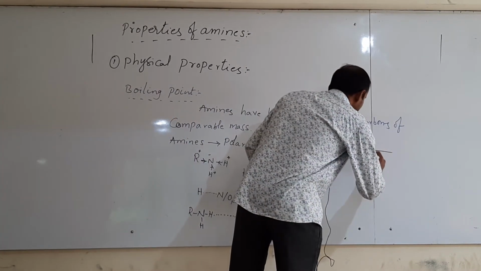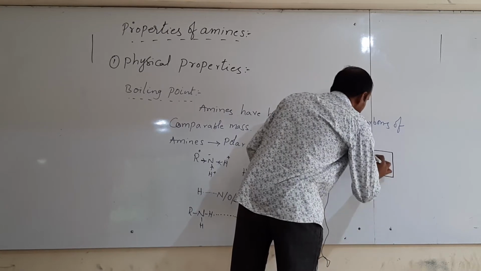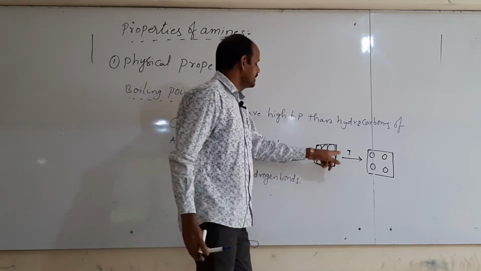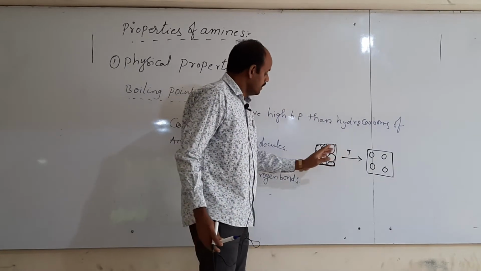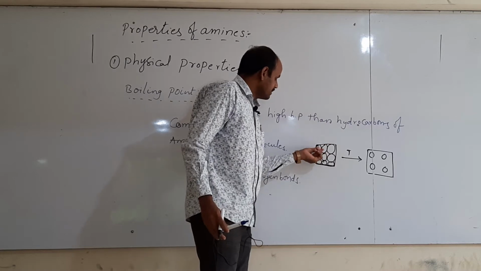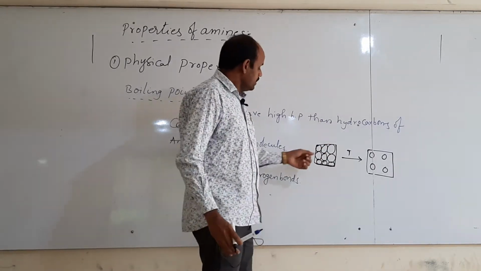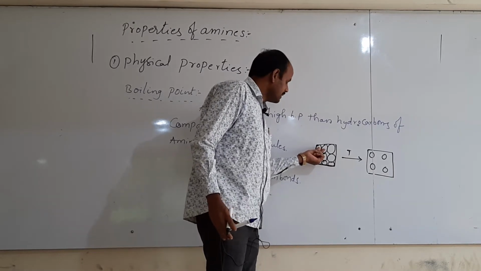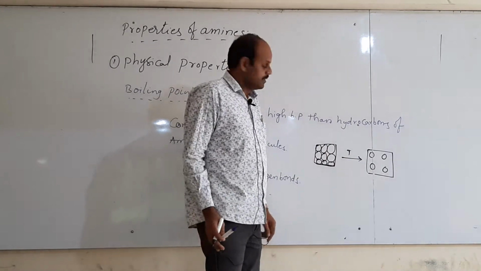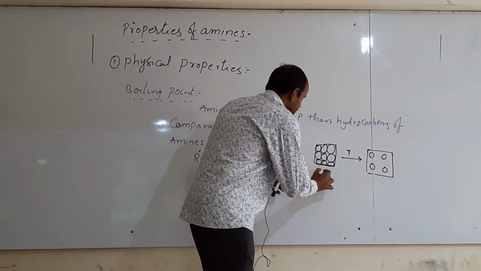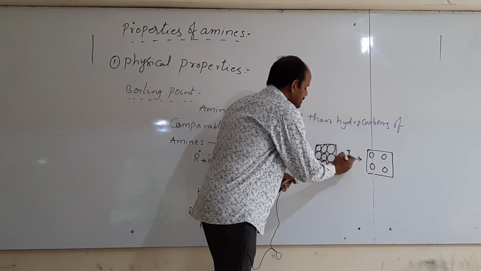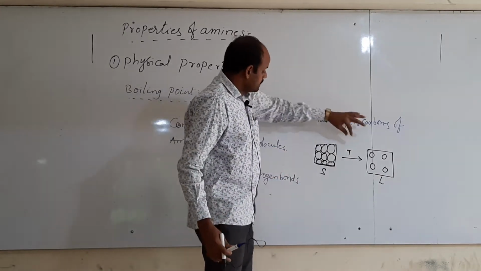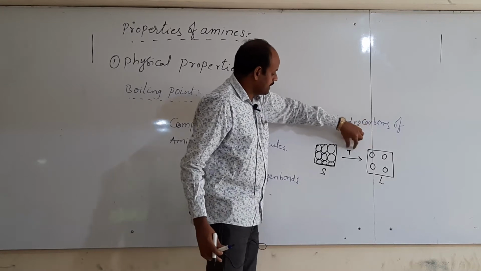Then distance increases between constituent particles, because by using some amount of heat energy we break down the attraction forces present between constituent particles. So the amount of energy required to break down the attraction forces present between constituent particles is nothing but the point. If it is a solid state, then after applying some heat energy it can be converted into liquid.